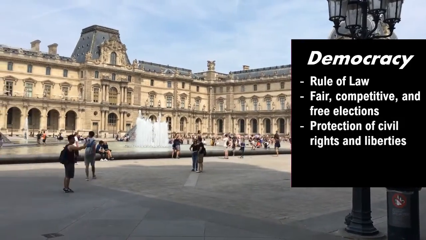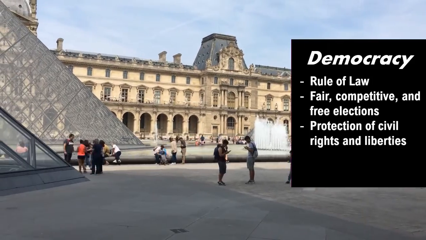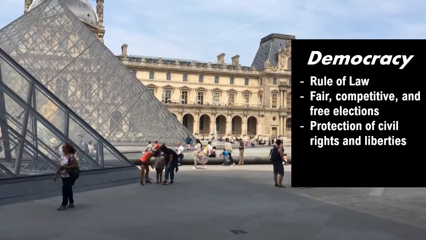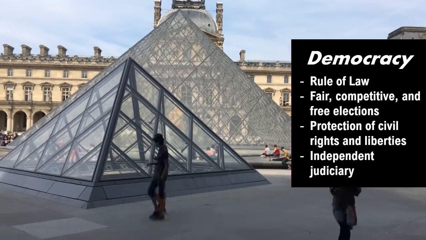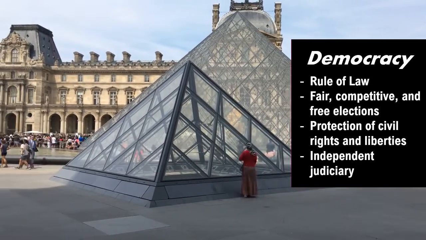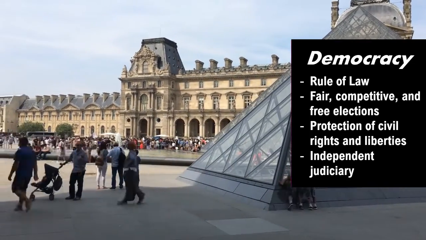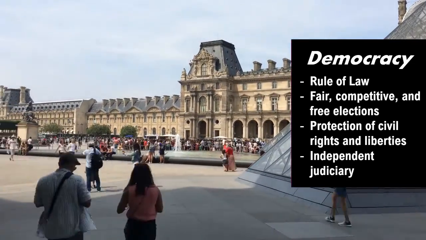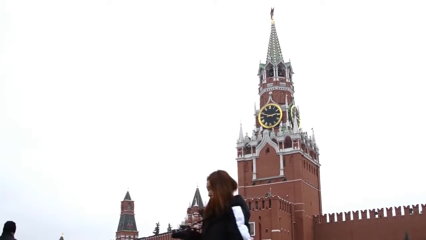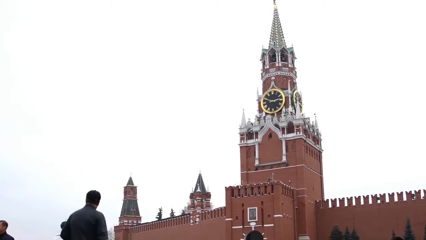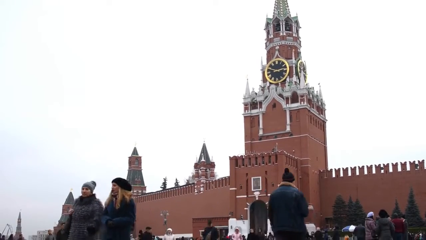Then there's protection of civil rights and liberties. Can one speak against the government? Can one just live without the government interfering with their lives? Then there's an independent judiciary. So can someone be held innocent until proven guilty? Or is the judiciary free and non-biased against someone who may or may not have broken the law? And is it also used to protect the citizens and enforce the laws of the country? In Russia, which is not a democratic regime, must I add, the president has used the judiciary to target those with opposing political parties and views to him.